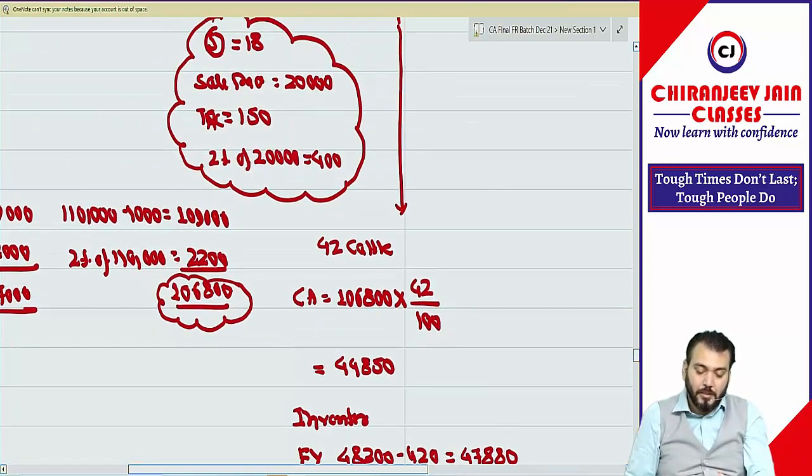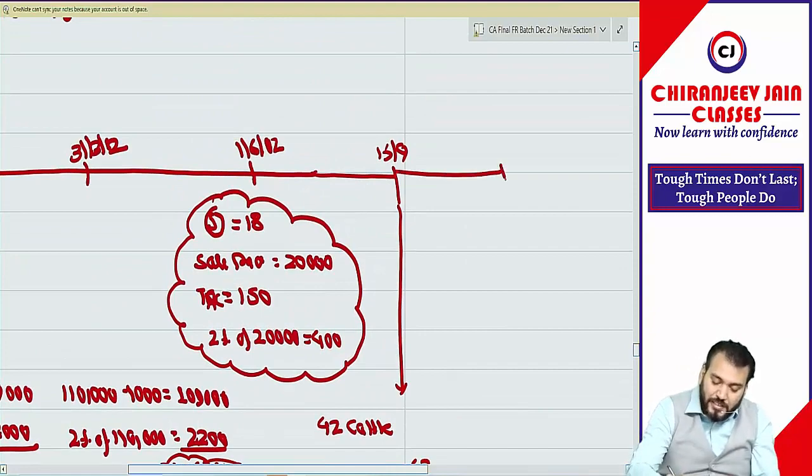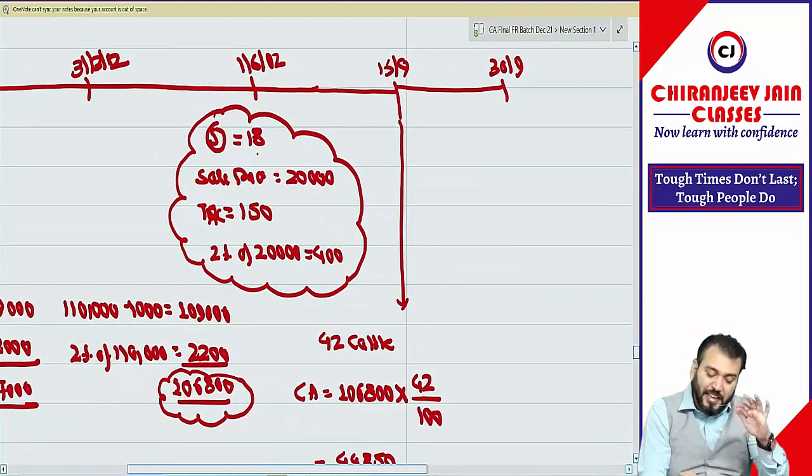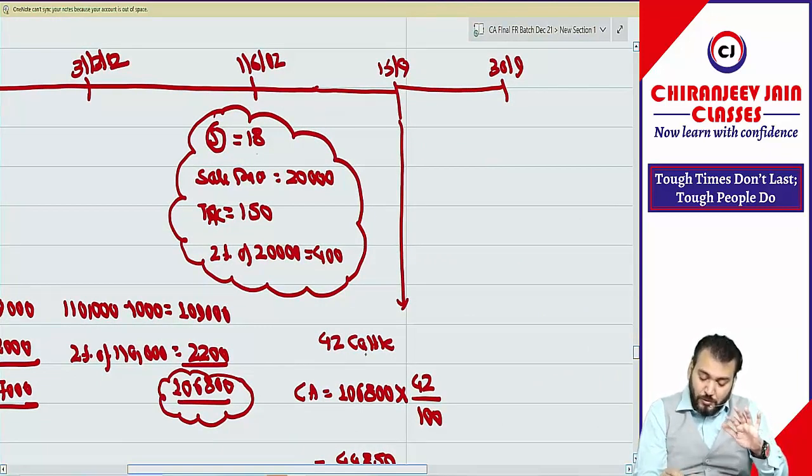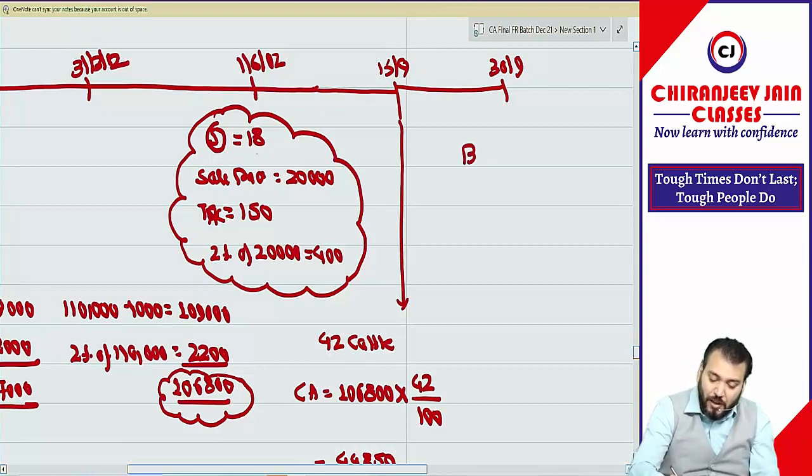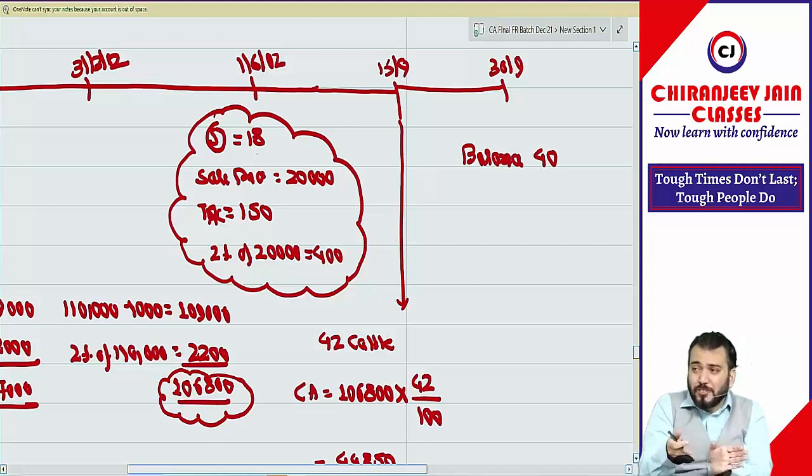Correct? Then the last date, 30th September. Out of 100, how much was sold? 18. How much died? 42. How much is left? The balance is 40. For the 40 we will do subsequent recognition.